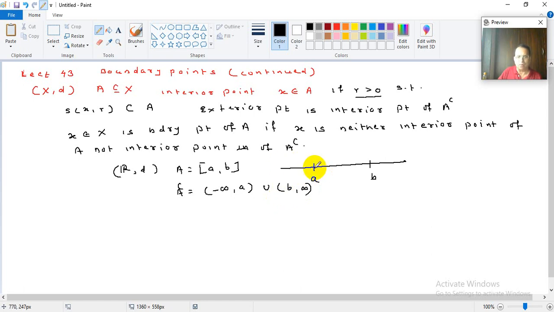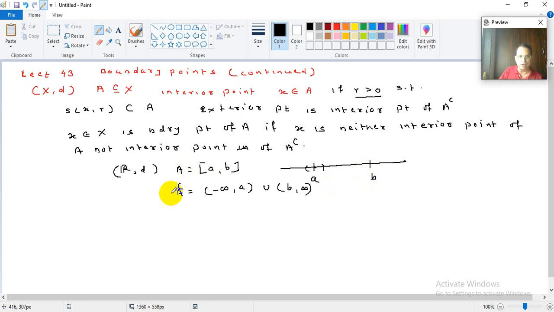But if I take a now, and draw any open interval around a with radius r, any radius you take, it will not be entirely inside minus infinity to a, because that contains the points which are less than a, and here there will be some real numbers which are greater than a. आणि त्याच्यामुळे काय होणार बघा की this a, similarly the point b, is neither an interior point of the closed interval [a, b] nor an interior point of its complement.